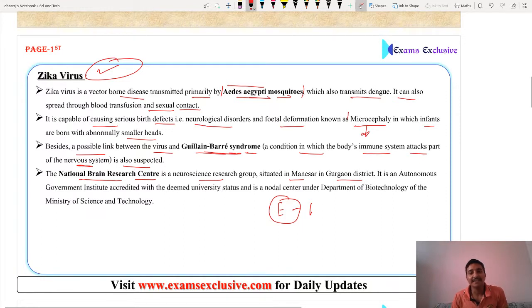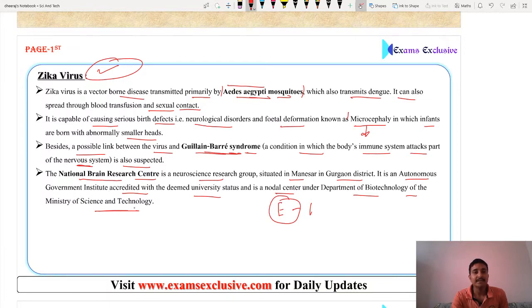It is near me. It is an autonomous government institute accredited with deemed university status and is a nodal center under the Department of Biotechnology of the Ministry of Science and Technology. Friends, I hope you understand about this topic, Zika virus. This is very important for examination point of view, or you can say general knowledge.